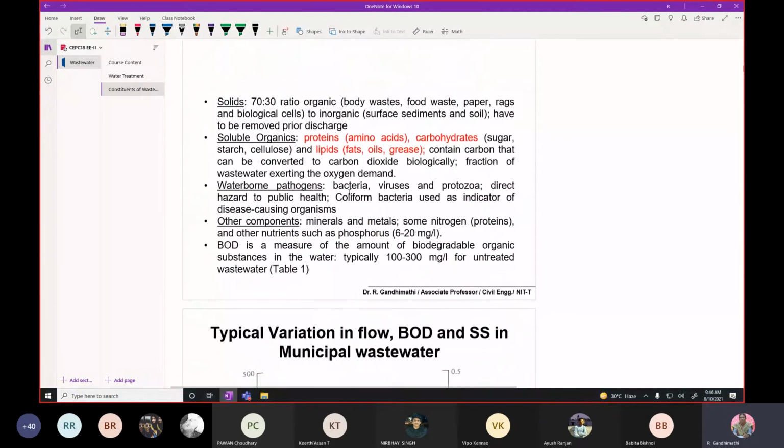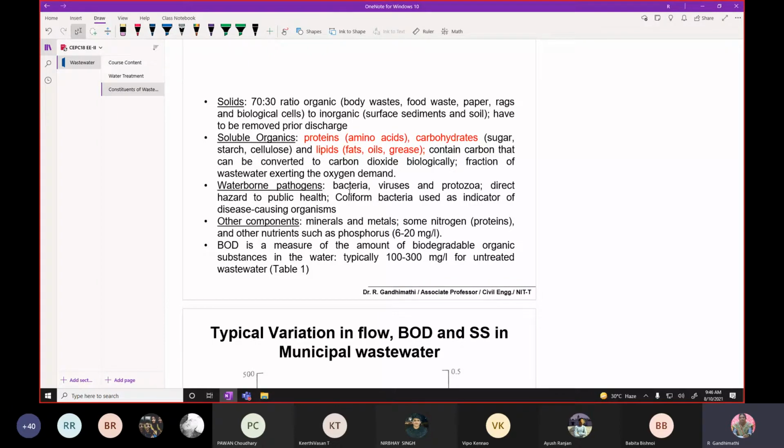Here I have just explained the different things we have studied, like solids: 70 to 30. 70 is organic, 30 is inorganic. Therefore, this 70% of solids is to be removed. Even the 30% inorganic, like sediments, is also to be removed prior to the discharge into the water bodies.